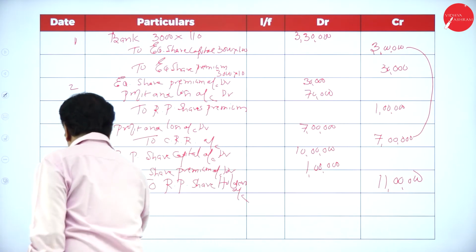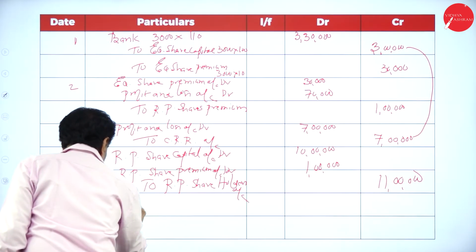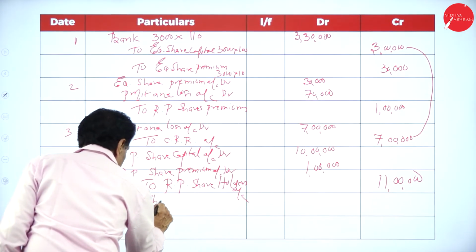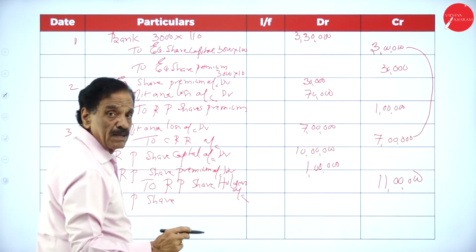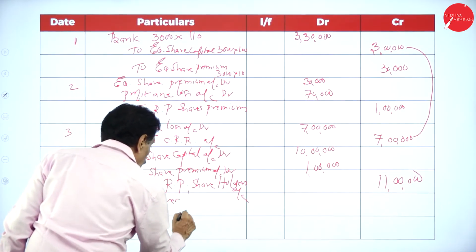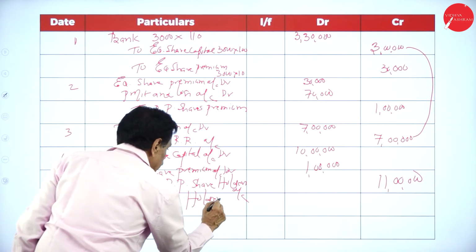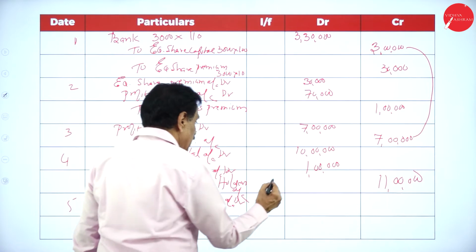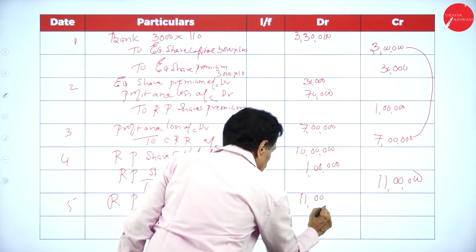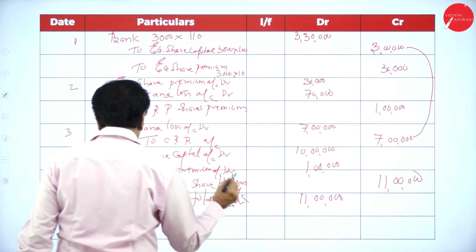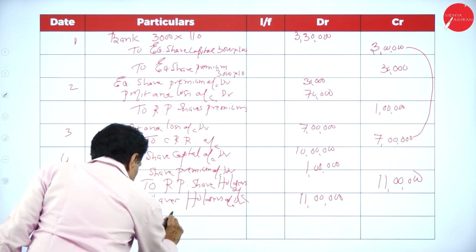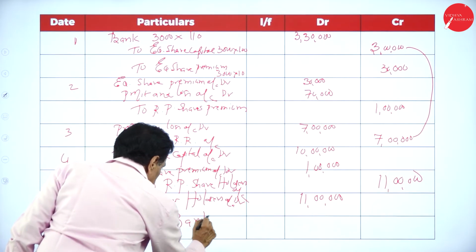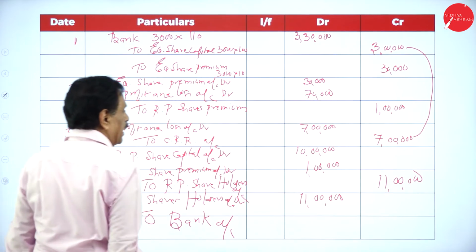Last entry, payment: redeemable preference shareholders account debit, 11 lakh, to bank account, 11 lakh.